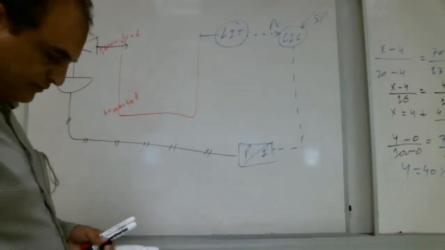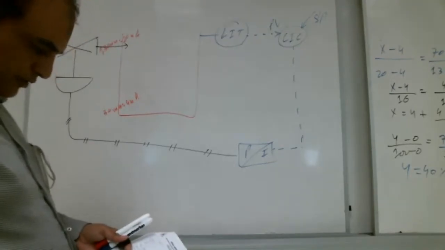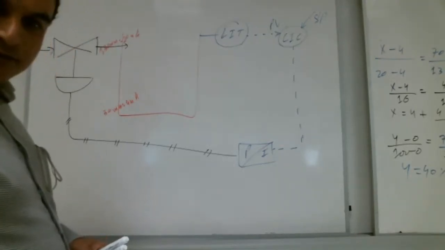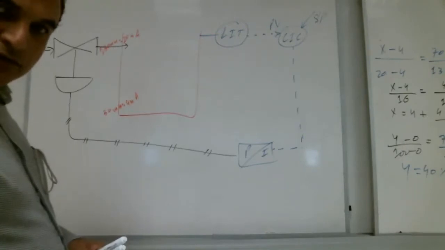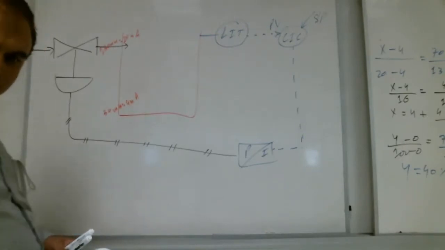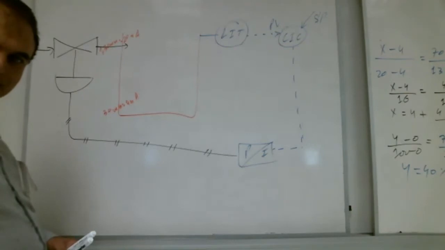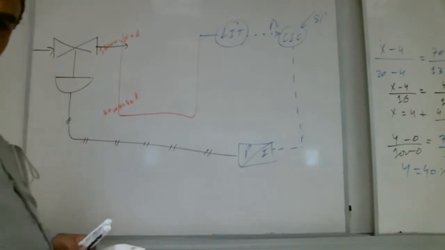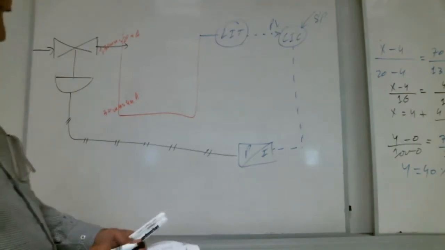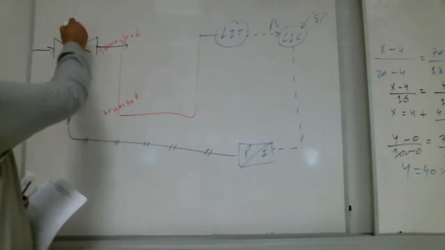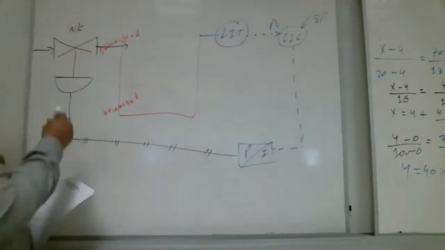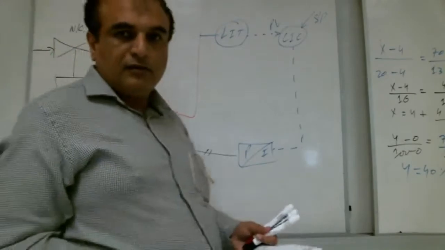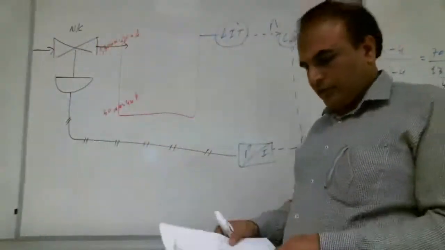Check the diagram. Normally closed, very good. A lot of brothers are saying normally closed. It is written there, Shabab. Please check there. It is written here, normally closed. Very good.